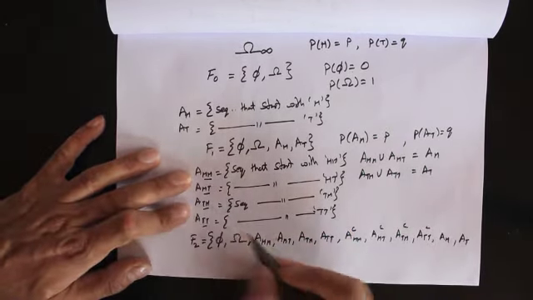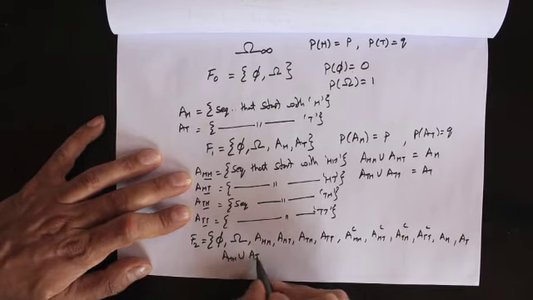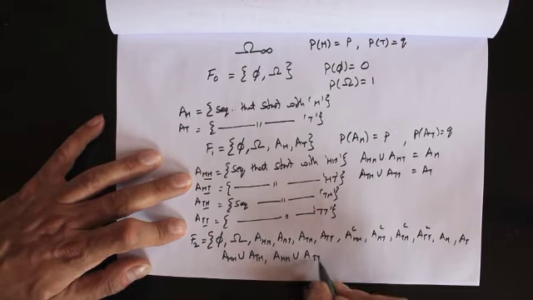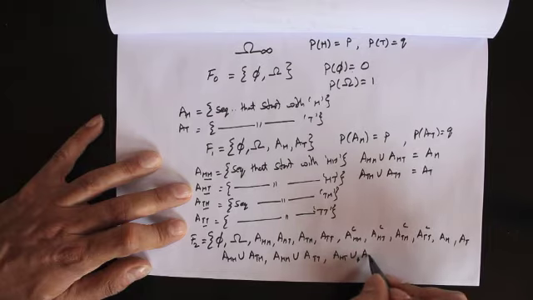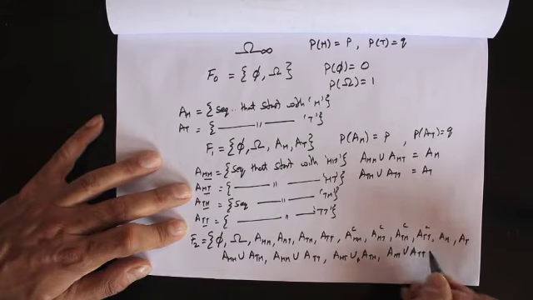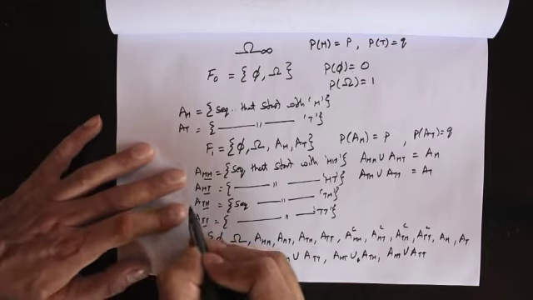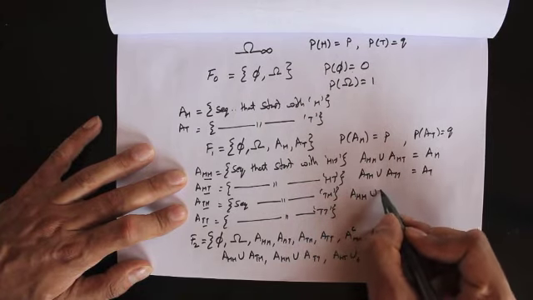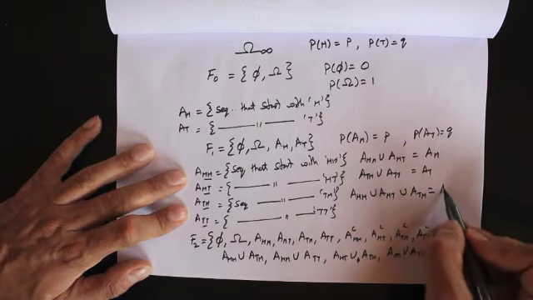Okay, now let's put all the other unions. So we're going to put A of HH union A of TH, A of HH union A of TT, A of HT union A of TH, A of HT union A of TT. Well, we also need to put all the triple unions, that is, the union of any of these three sets. But remember that if we take the triple union, A of HH union A of HT union A of TH, this is nothing but the complement of the fourth set.